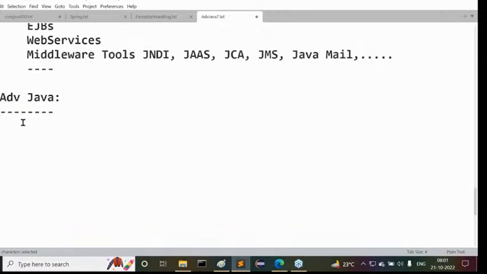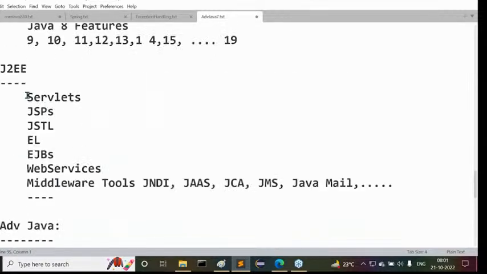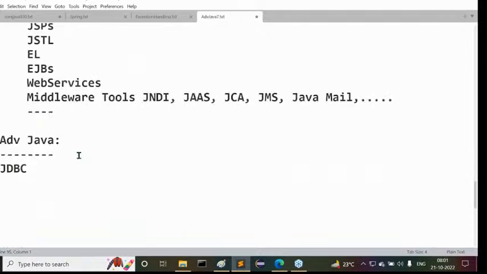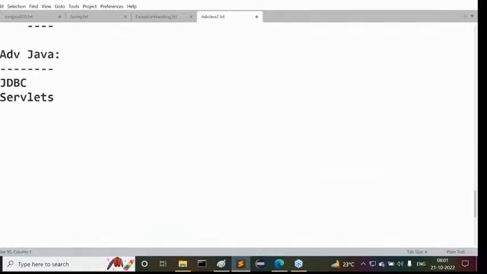So they have taken JDBC from J2SE. Next one is servlets, JSPs, JSTL, and expression language. These things are taken from J2EE. Some topics are from J2SE, some other topics are from J2EE. Finally, they formed a new course outside. That new course is Advanced Java. Today, I am taking this demo class for advanced Java only.